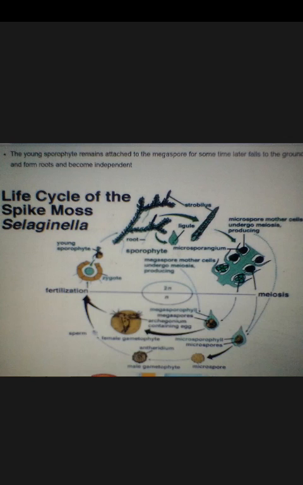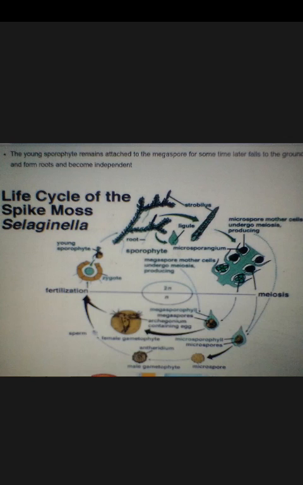The main plant body is sporophytic, we all know, that is 2N, and it has cones, strobili, which produce different types of spores, such as microspores, which develop into the male gametophyte, whereas megaspores develop into the female gametophyte. The male gametophyte produces sperms, whereas the female gametophyte produces egg, and both of them get fertilized.